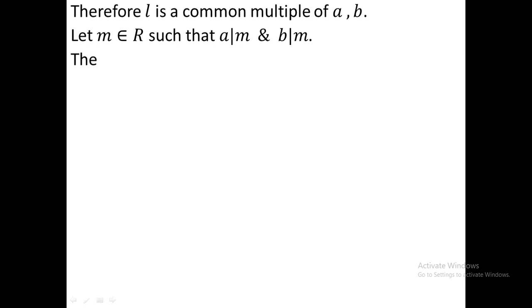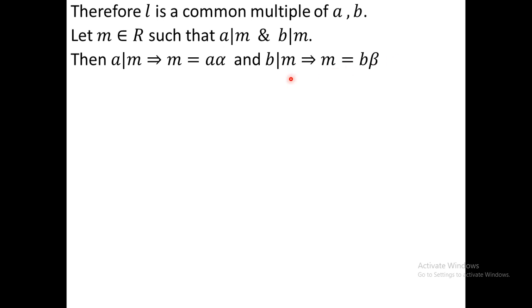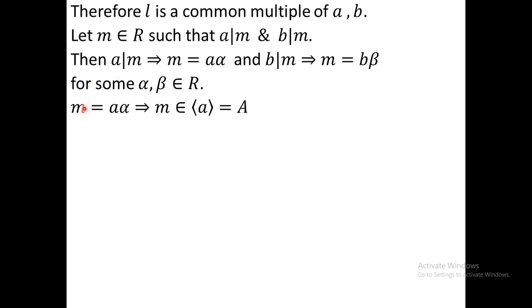Now we have to show that L is the least common multiple. For that purpose, let M be any other common multiple of A and B, that is A divides M and B divides M. Now A divides M implies that M equals A into alpha, and B divides M means M equals B into beta, for some alpha, beta in R. Now M equals A alpha implies that M belongs to the principal ideal generated by A, because you know that the principal ideal generated by A is of the form A into r, where r is in R. So M belongs to capital A.